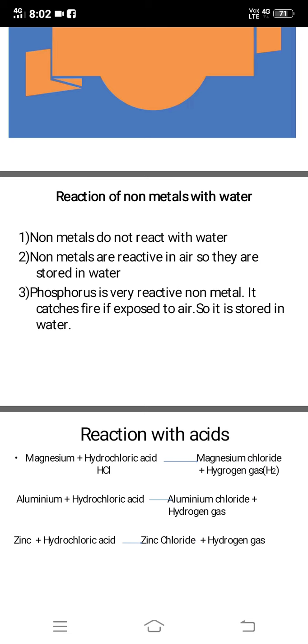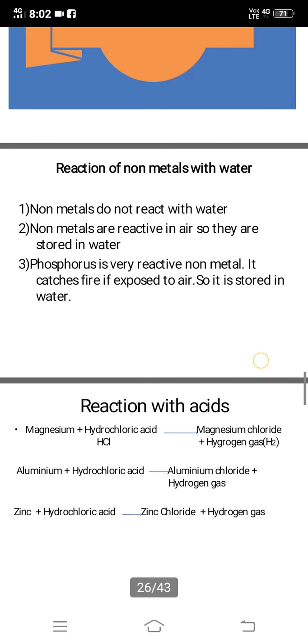Phosphorus is a very reactive non-metal. It catches fire if exposed to air, so it is stored in water. So all these can be asked for a 1 mark question, like why is sodium stored in kerosene? Because it reacts vigorously with oxygen and water. Why is phosphorus stored in water? Because it will catch fire if it is exposed to air. So phosphorus reacts vigorously with air, but it will not react with water. So that is the reaction of metals and non-metals with water.